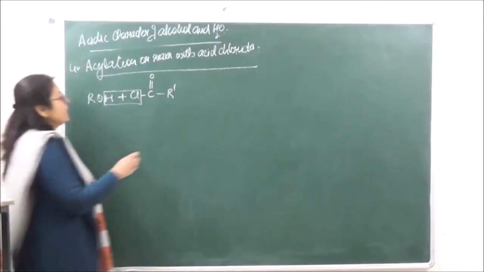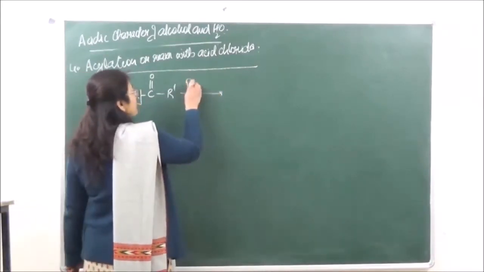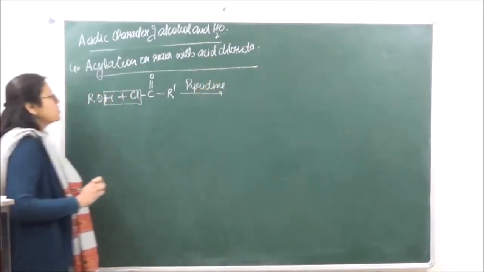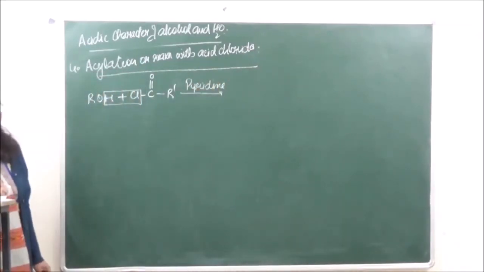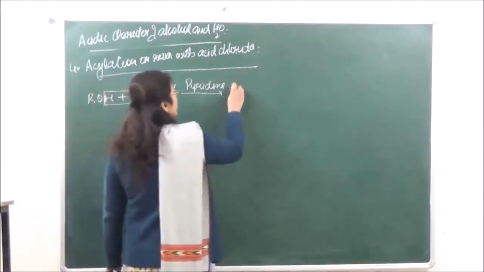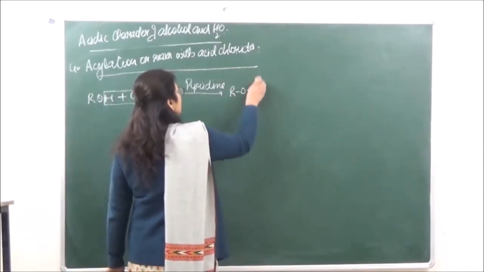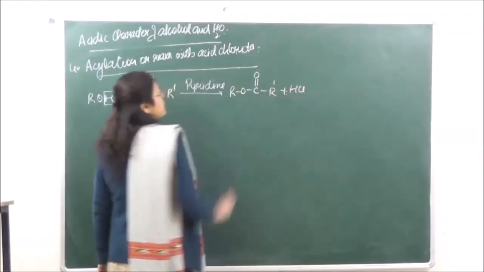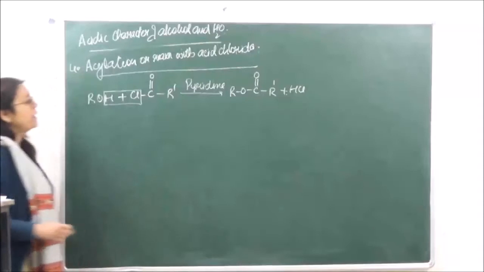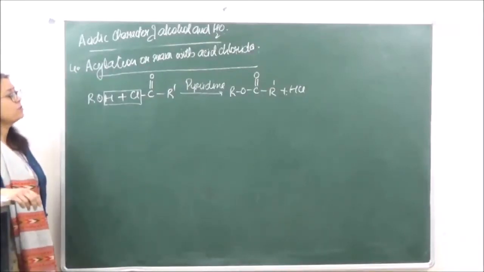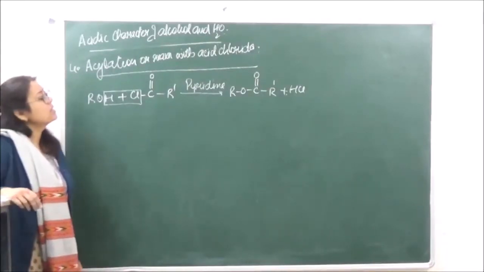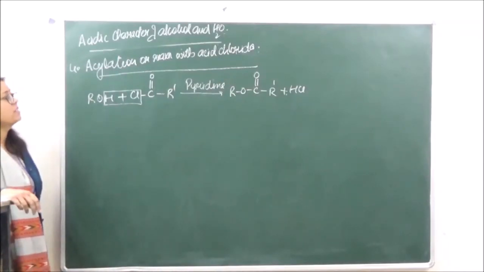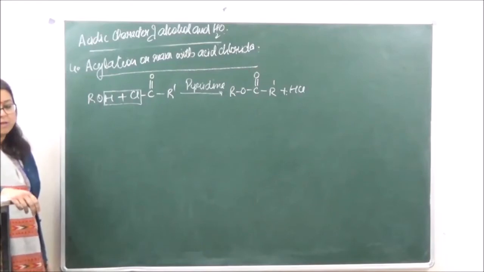Okay, the reaction is going to take place in presence of a base. So we are taking pyridine as a base over here, and this is going to again form an ester. So we have R, O, C double bond O, R dash plus HCl. Okay, so pyridine helps us to remove or neutralize the acid that is formed, because in the product you can see that acid is formed. That is the reason why the reaction takes place in presence of pyridine.